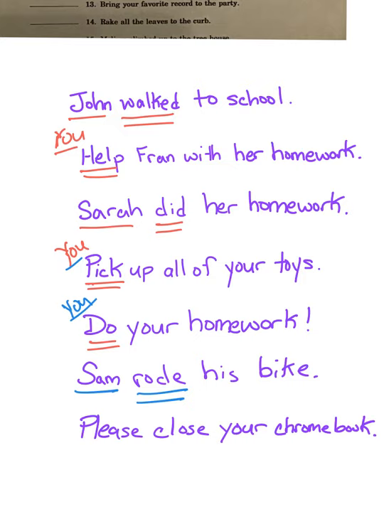Please close your Chromebook. Okay? The verb is close. Who is it telling to close the Chromebook? It's telling you to close the Chromebook. So you is the subject of close in this sentence.